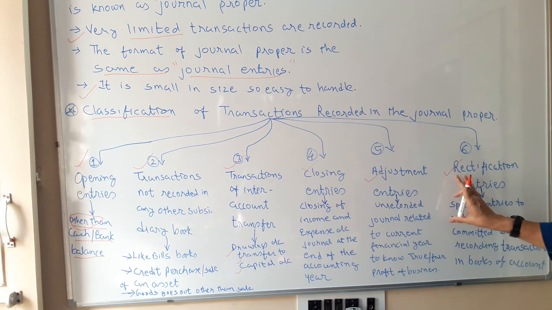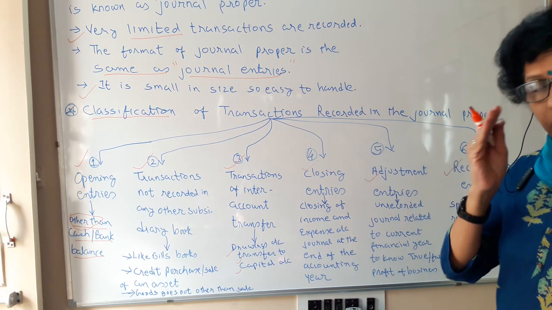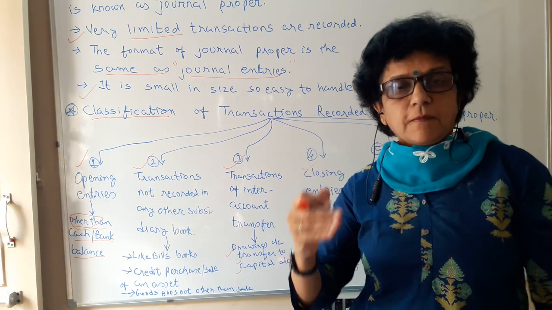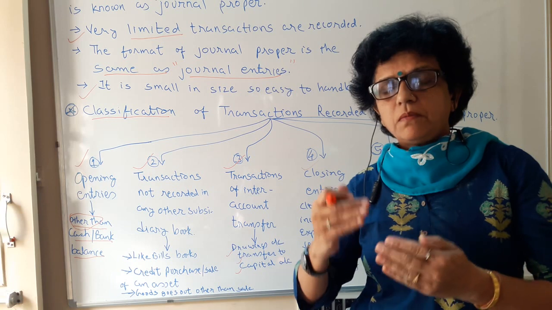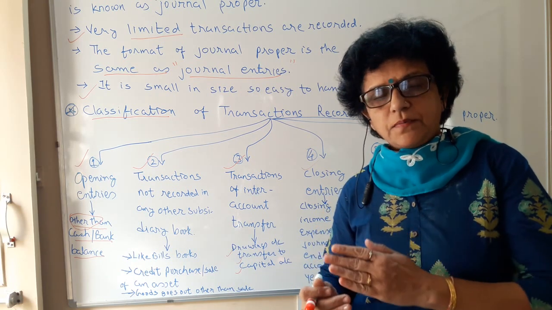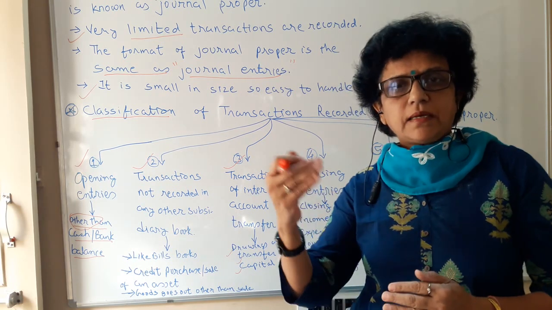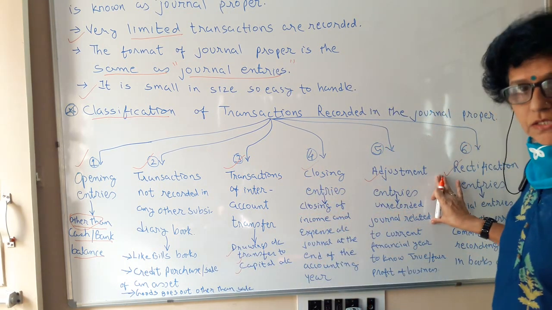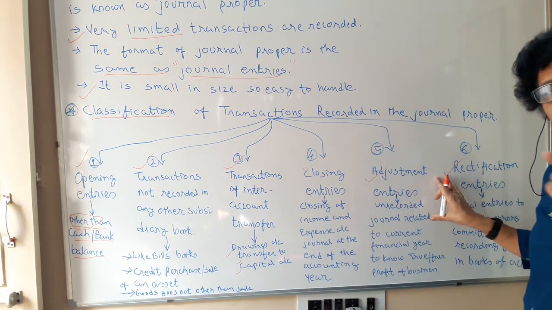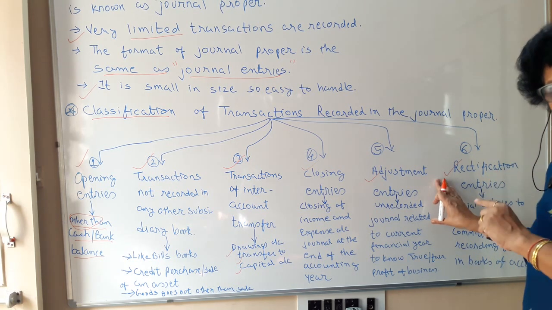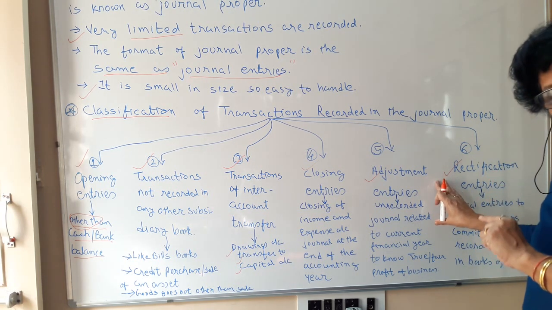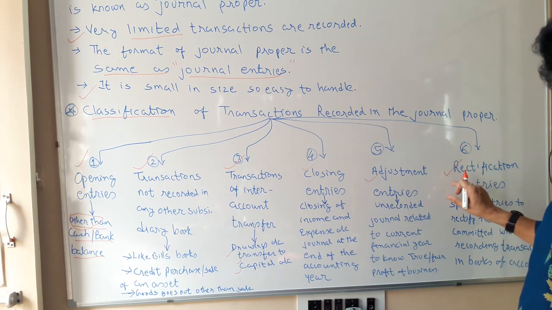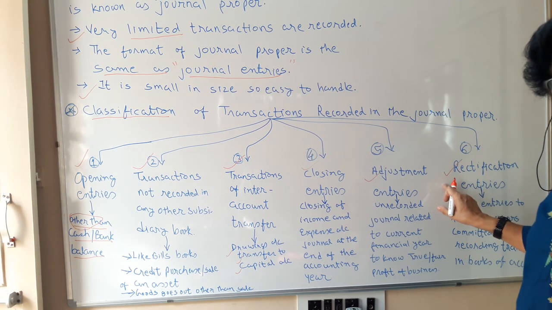Now see, when you write the rectification entry, only for this particular entry, it may be possible that the rules of personal, real and nominal accounts may not be correctly followed, because here the purpose is rectification. So it may not go with the rule, but still we record it and it is treated as correct, because the purpose itself is rectification.